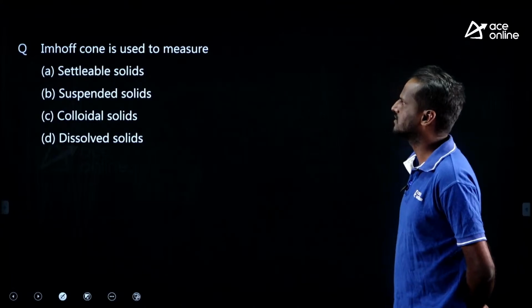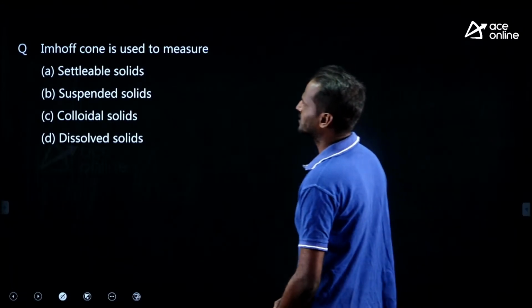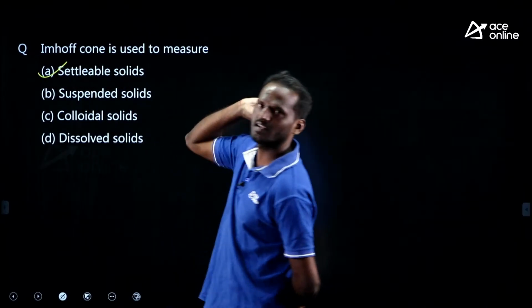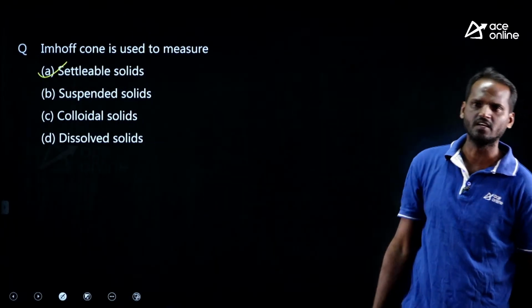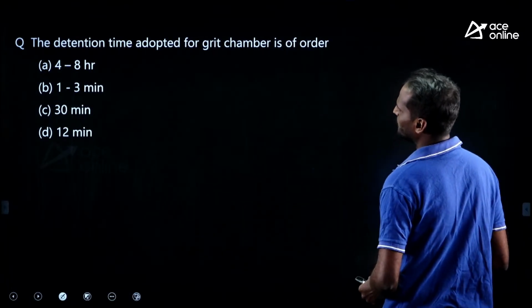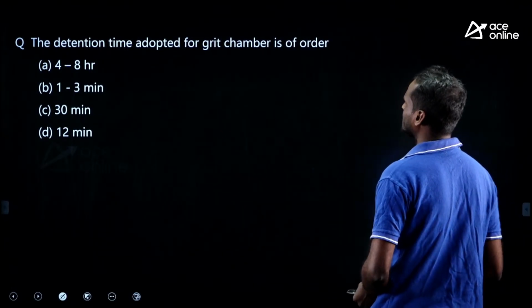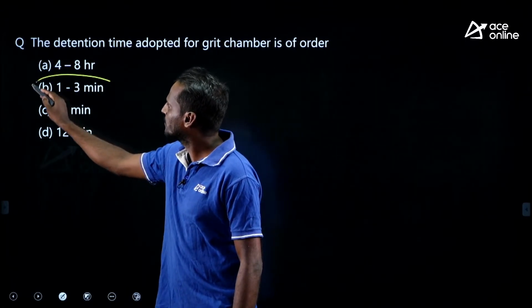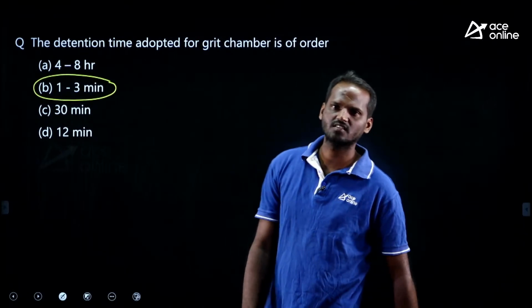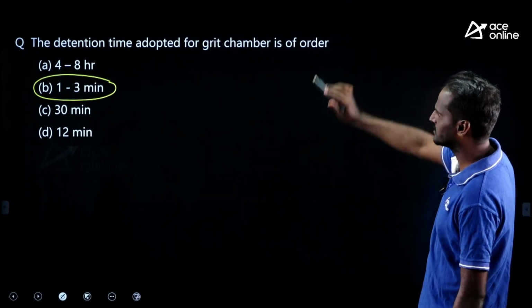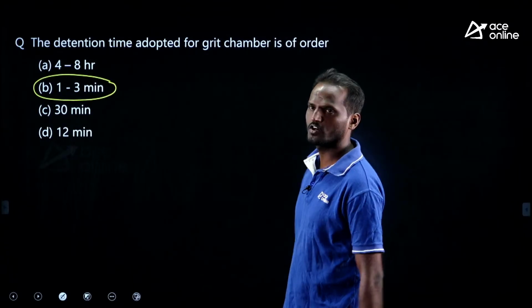Next, the Imhoff cone is used to measure settleable solids. Settleable solids can be measured by the Imhoff cone. Simple questions. The detention time adopted for a grit chamber is of the order of 1 to 3 minutes. That's it. This is the last question, I think.